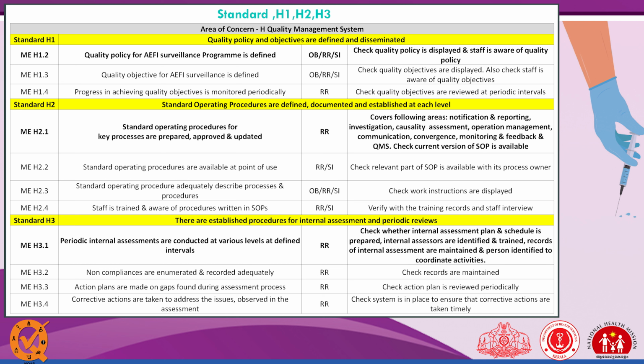There is an established process for internal assessment and periodic reviews. Periodic internal assessments are conducted at various levels. What is the defined interval for internal assessment? Quarterly. Non-compliances are enumerated and recorded adequately. 0 and 1, these are the non-compliances. Action plan is made on gaps found during the assessment process. The same 0 and 1 you have to take out. Corrective actions are taken to address the issue. So what are the gaps found? We have to take corrective action for that.